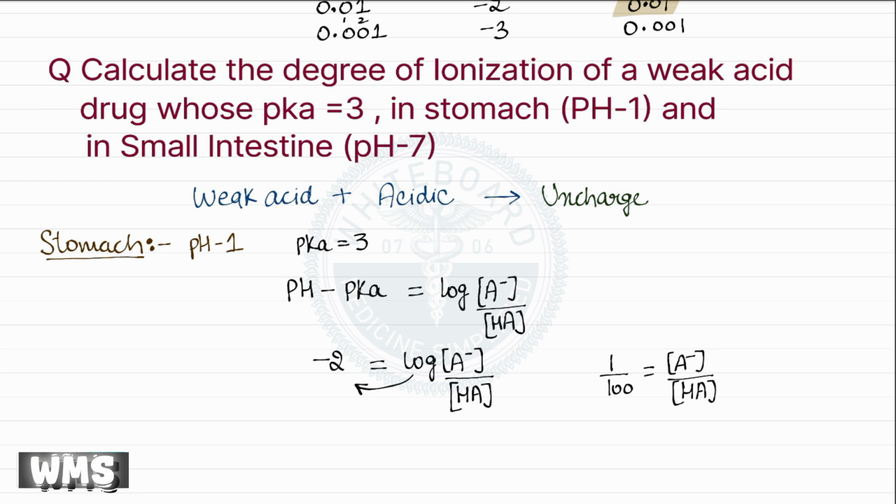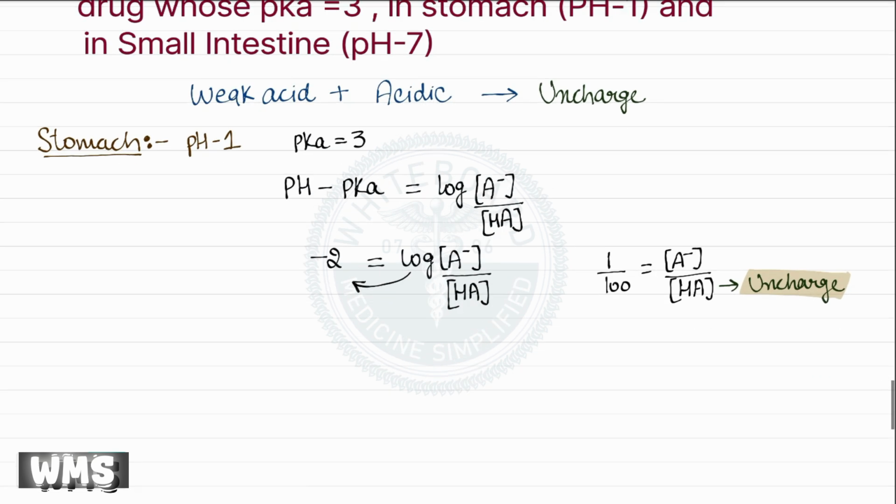This means that the ratio of ionized to unionized drug is 1 to 100. Therefore, the Henderson-Hasselbalch equation clearly tells us that in the acidic environment of the stomach, most of the weak acid drug remains in its uncharged or unionized form. Since this unionized form is lipid-soluble, it can easily cross the gastric mucosal membrane.